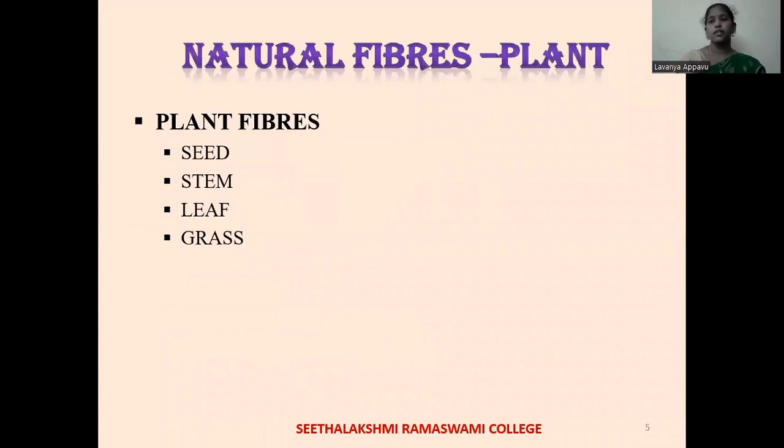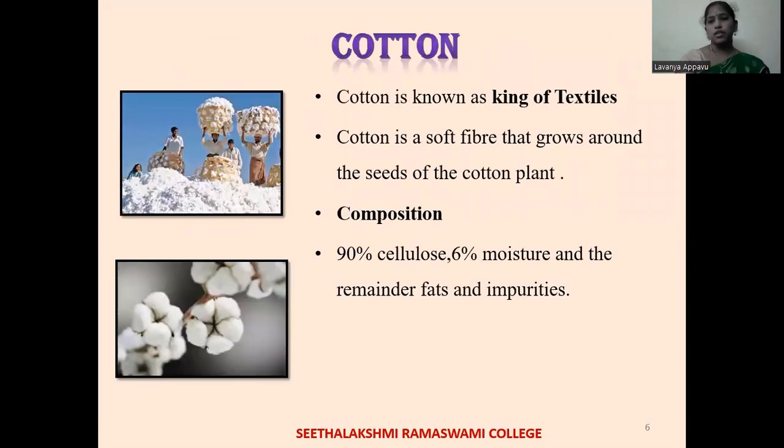In this topic, we are clearly seeing about the natural plant fibers. The plant fibers are further classified into seed fibers, stem fibers, leaf fibers, and grass fibers. Cotton. Cotton is the major textile fiber. It is known as the king of textiles. Cotton is a soft fiber that grows around the seeds of the cotton plant. Cotton fibers grow in the seed pod or boll of the cotton plant.